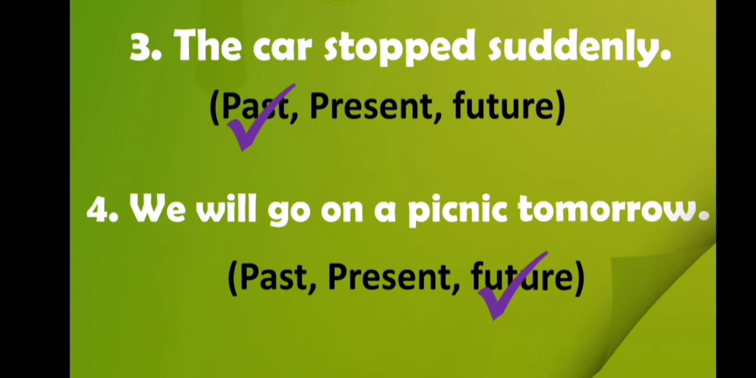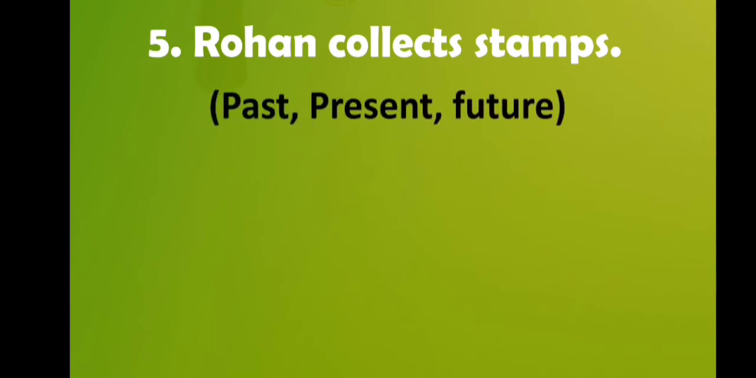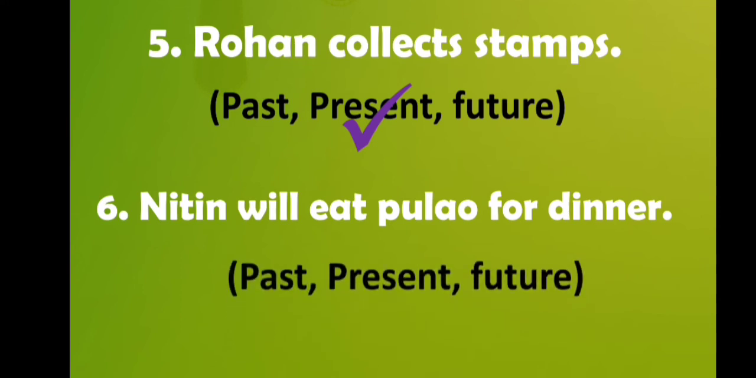Okay. The next sentence is "Rohan collects stamps." Here you can see we have used the verb's S form, "collects". So this sentence is of present tense. The next sentence is "Nitin will eat pulao for dinner." So here in this sentence, again we have used "will", and you know that "will" is used in future tense. So this sentence is of future tense.